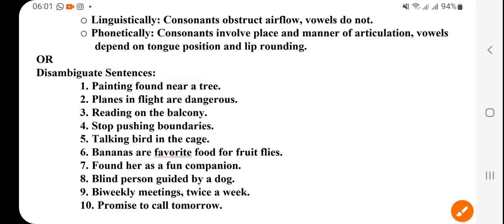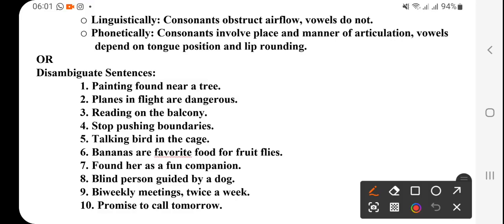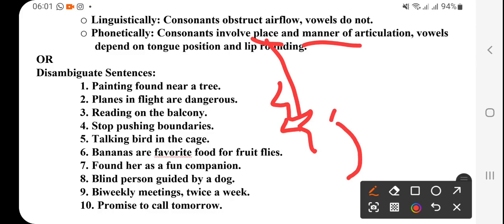Now phonetically, consonants involve place and manner of articulation. What is the place? Suppose this is the lip, when the lips join, that comes under place. But manner is how the airflow comes and goes, that's the manner of articulation.